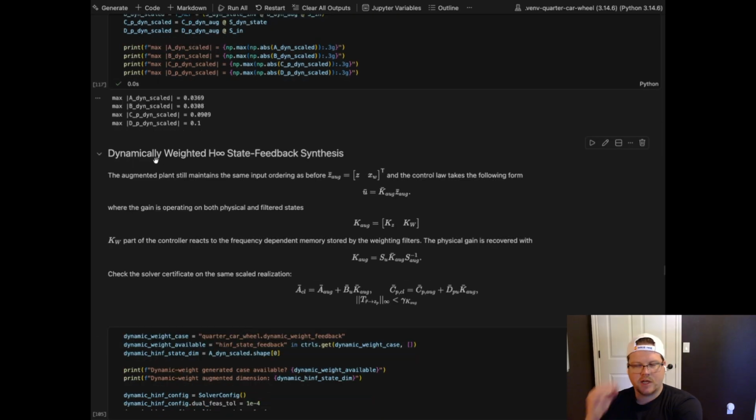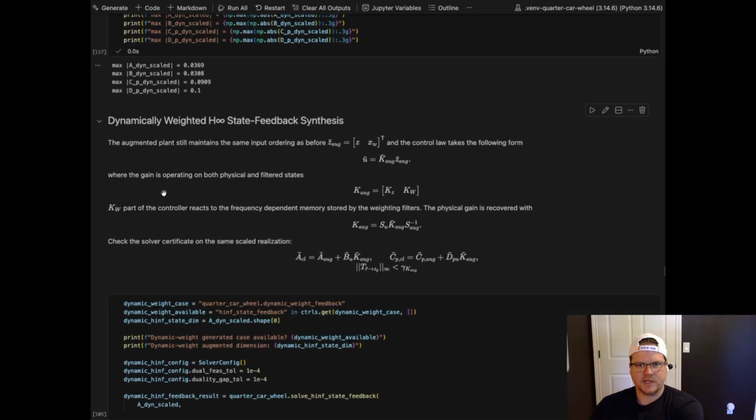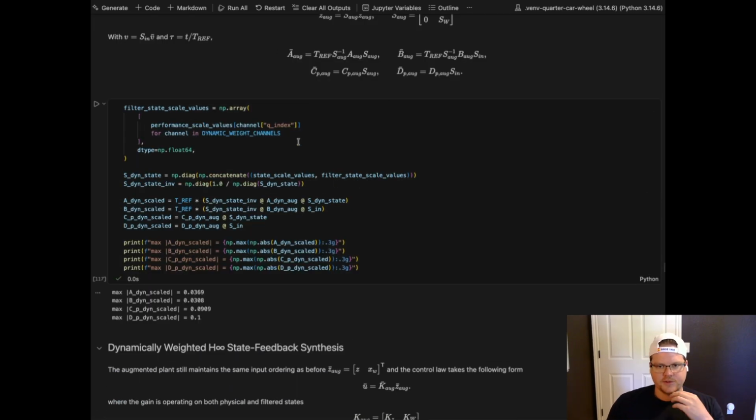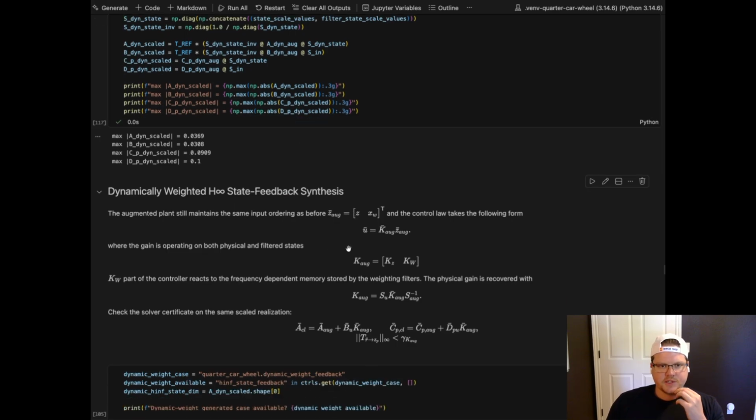So the dynamically weighted H infinity state feedback synthesis. So now we're essentially doing the control synthesis here. We're going to get a K that's going to be broken apart. Essentially, we're going to have a K that's operating in a similar way as before on the perturbed coordinates that we actually have. And then we're going to have a K that's actually operating on our filter states, the XW. Not the W as the disturbance, but the XW introduced above. And so the gain's operating on both the physical and the filtered states.